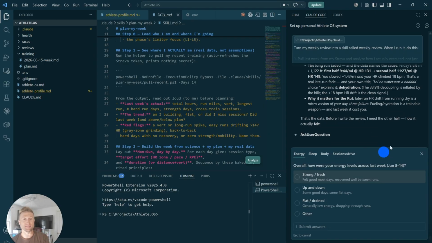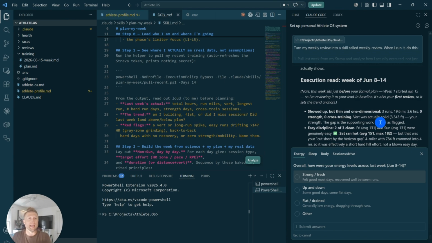So now you can see, what did it just come up with? The execution read, the week of June 8th to the 14th. Now this was a moving week for me. I literally moved from my house in South Philadelphia to the suburbs, and let me tell you, I was not compliant on all my workouts.